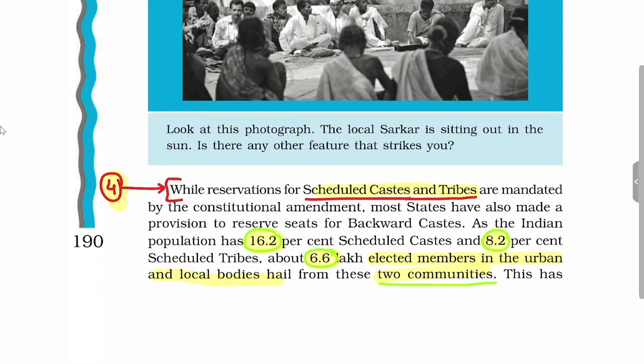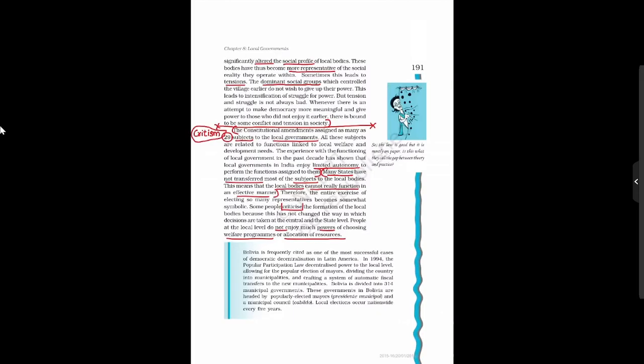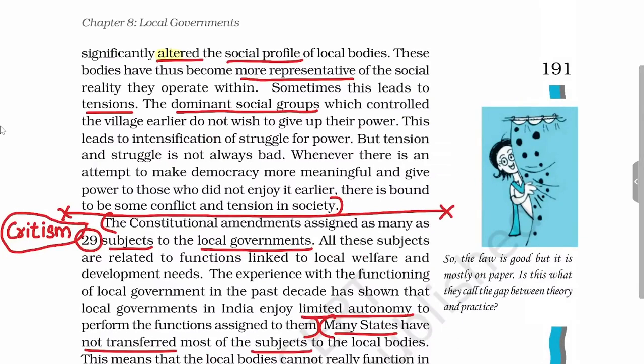This empowerment has altered the social profile of the local bodies and made these local bodies more representative, but this has created tensions also because the dominant social group does not wish to give up their power, and this has intensified the power struggle at the local level. But struggle is not always bad. After all, if you want to make democracy more meaningful, then some kind of conflict and tension is bound to be there.